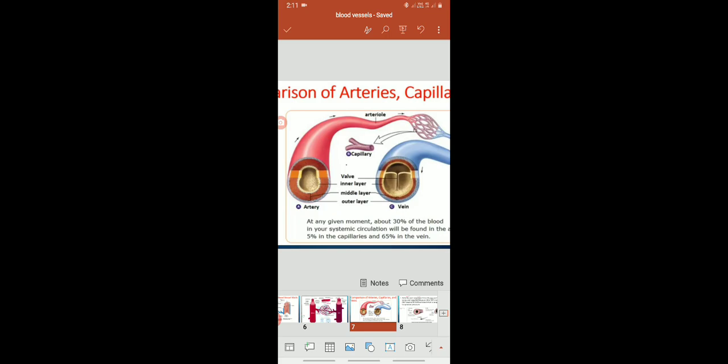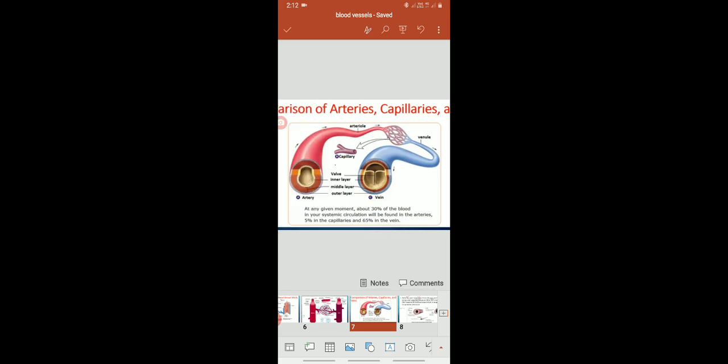This lumen of the artery is without valve, and in case of vein, the lumen consists of valves. The outer layer, middle layer and inner layer are the same in both blood vessels. We name the outer layer tunica externa, the middle layer tunica media, and the inner layer tunica intima. From the arteries, the blood goes to the arterioles, through the capillaries and venules and then veins. Internally we can observe it like this.